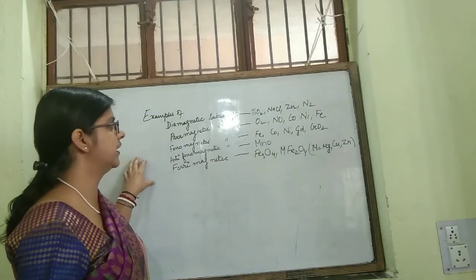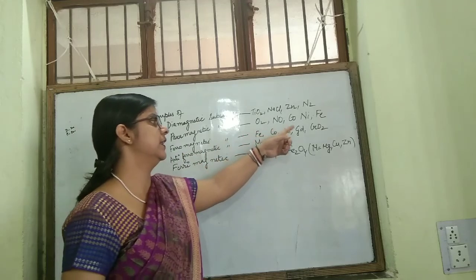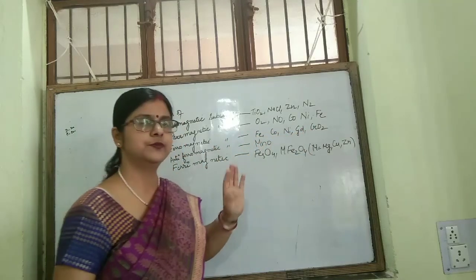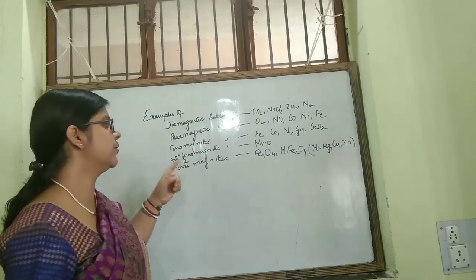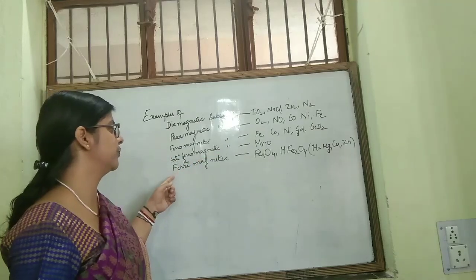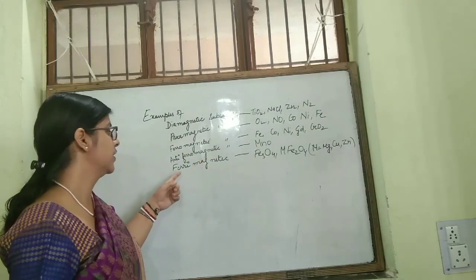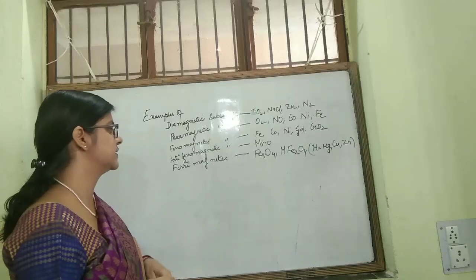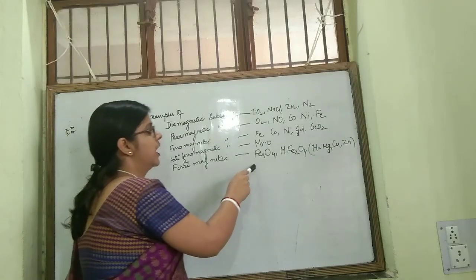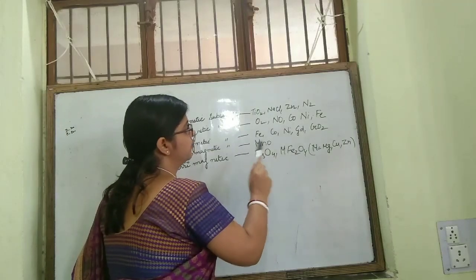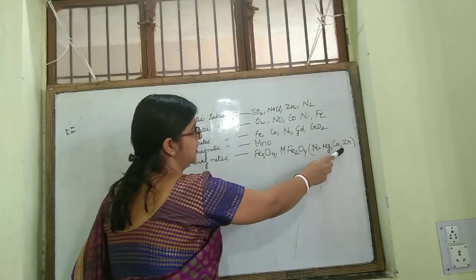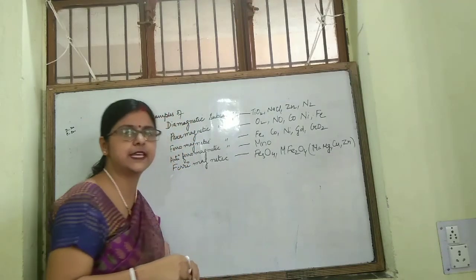Then ferromagnetic: iron, cobalt, nickel, gadolinium, CrO2. Next, antiferromagnetic substances: MnO. Ferrimagnetic substances: Fe3O4 and MFe2O4, where M is magnesium, copper or zinc. Okay.